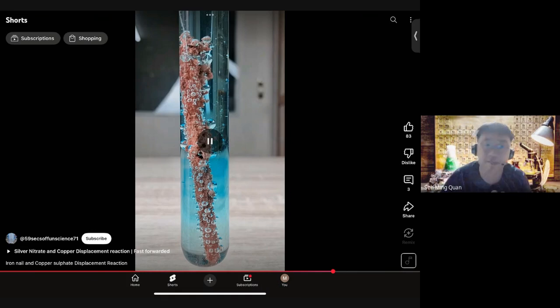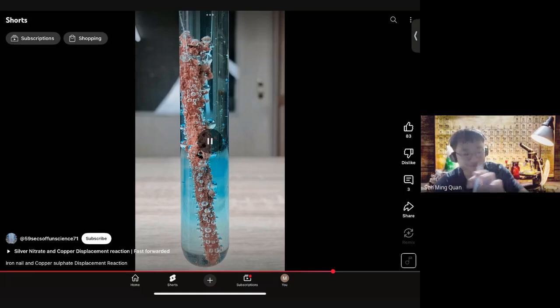At the same time, you can begin to see a change in the color of the solution. I'm sure you will agree with me. At the start, the copper 2 sulfate solution looked really blue. It looked like the concentration of copper 2 sulfate was high. It looks really, really blue. But now as the reaction proceeds, you can clearly see the solution has changed color. In particular, the blue color of the solution is fading away. It's much less blue than it was before.